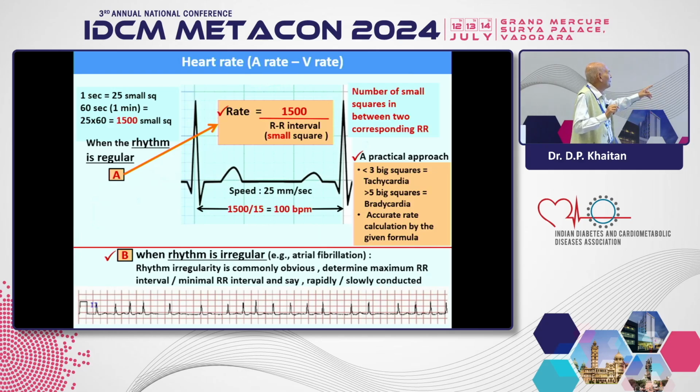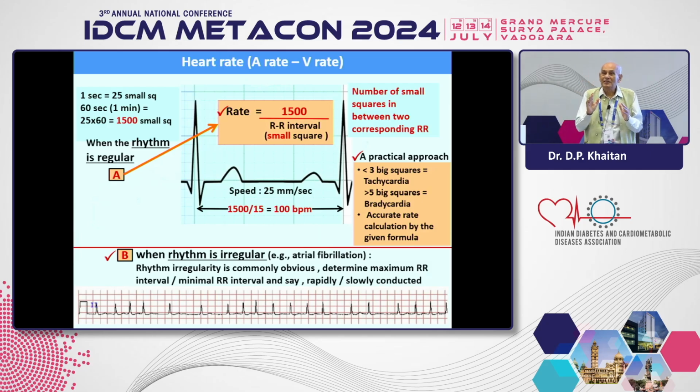I am going away from the traditional method for when the rhythm is irregular. Don't calculate by multiplying like that when the rhythm is irregular. The only point is that you can visualize the rhythm irregularity by your vision. The only difficulty comes when the rate is very close. But by inspecting the entire spectrum of the 12 leads, you can say that there is a slight irregularity I am seeing, so it is something like atrial fibrillation.